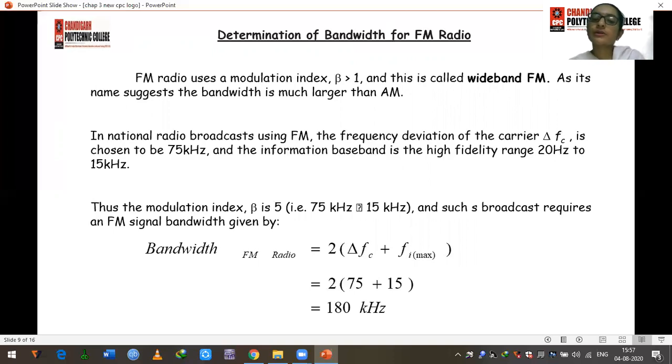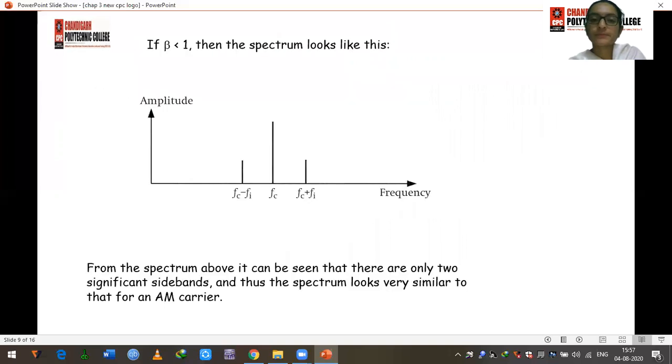Such a broadcast requires an FM signal bandwidth that is given by 2 times delta Fc plus Fi, that is 2 into 75 plus 15, that is 180 kilohertz.